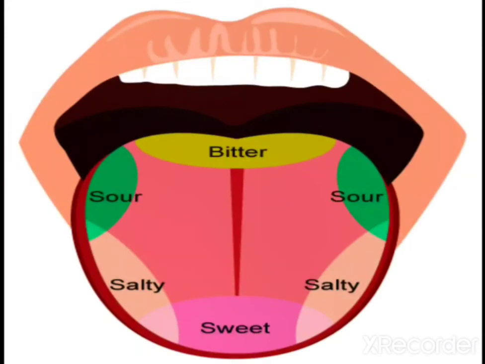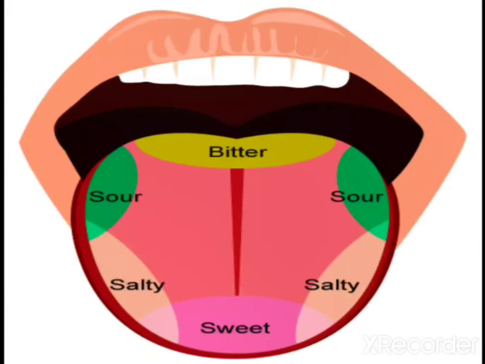Understood? So that's why I am telling, whenever you eat medicine, don't put this medicine at the back side of your tongue. So look closely at the picture of the tongue. Here in front of the tongue, sweet taste buds are there. After that, salty at the sides. When we go still back, then sour taste buds are there, and after that, at the last back side of your tongue, bitter taste buds are there. So here you can identify the bitter taste of your food.